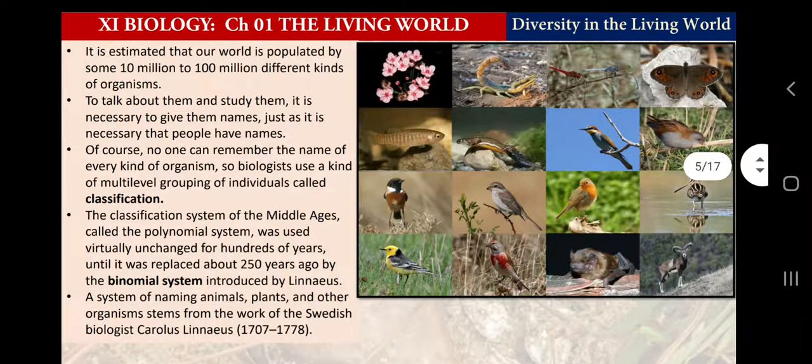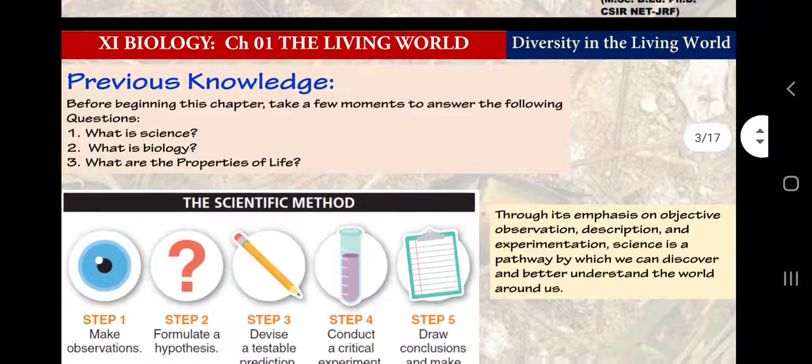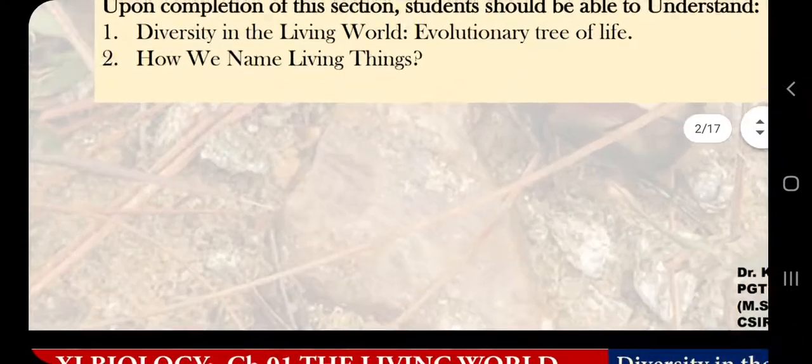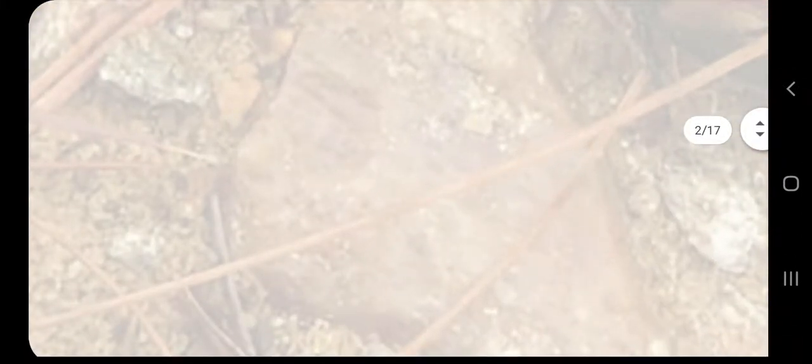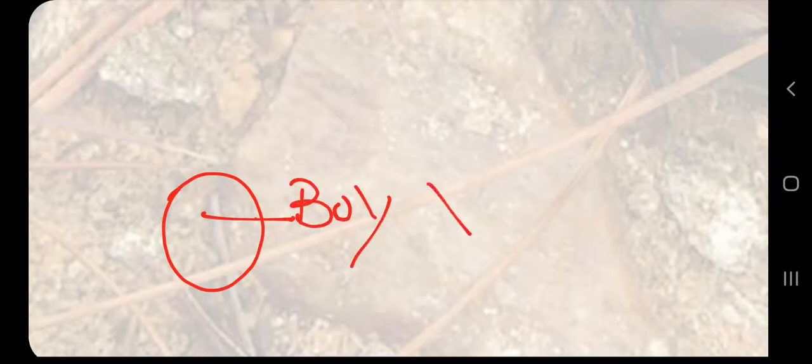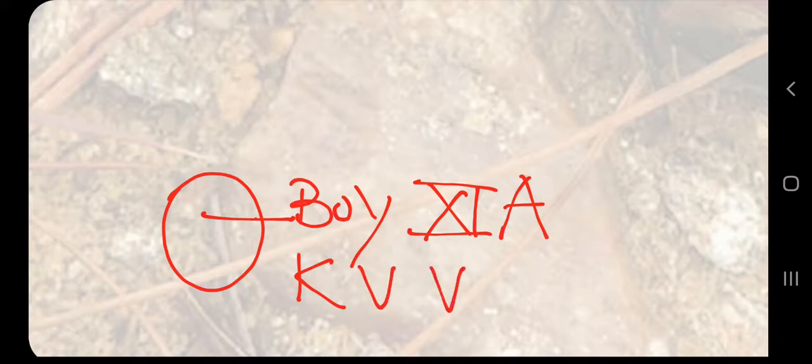So let's consider this. This is a student, a boy, studying in class 11th A in KV Valsura school.